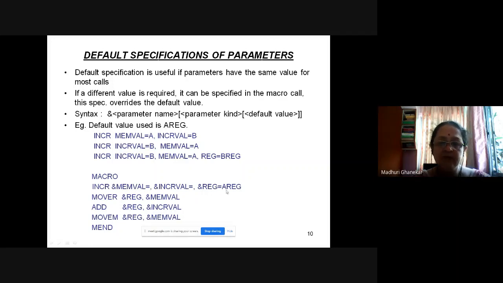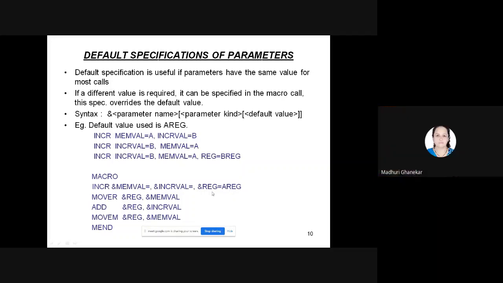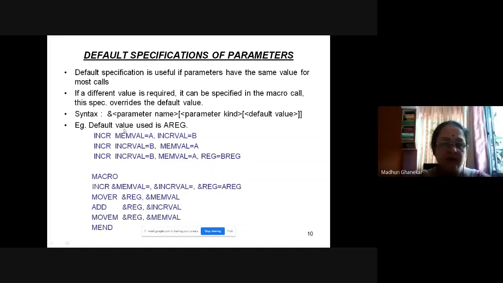Now, if you are specifying default values, what is permissible to you? If you are specifying default values, one thing is sure that you are using keyword parameters. Another thing is that you are allowed to make use of less number of parameters. Whatever number of parameters you have declared default, those many less parameters you are allowed to declare in the call. So here there are in all 3 parameters, and one out of which is declared as the default. So you are allowed to declare only 2 parameters in the call.